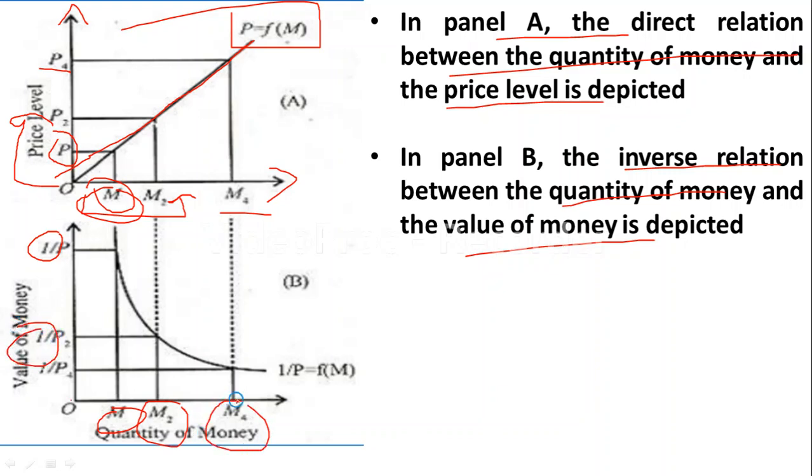When quantity of money increases to M4, then value of money decreases to 1 upon P4. In this way, there is an inverse relationship between supply of money and value of money. Yes, there is a direct relationship between supply of money and price level, but there is an inverse relationship between supply of money and value of money.